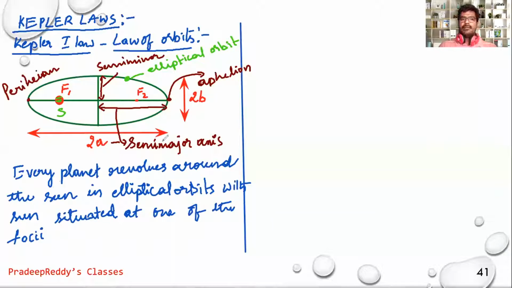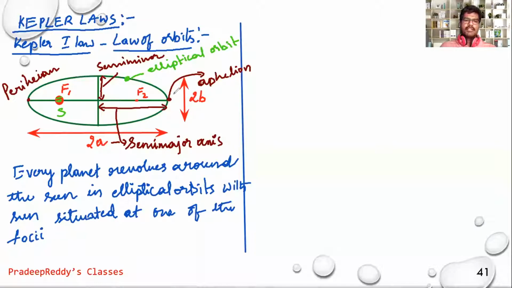So according to Kepler's first law, as it is law of orbits, every planet will be revolving around the sun in an elliptical path, and sun will be situated at one of the foci, such that the nearest position of the planet from sun is called perihelion. The farthest position of the planet from sun is called aphelion.